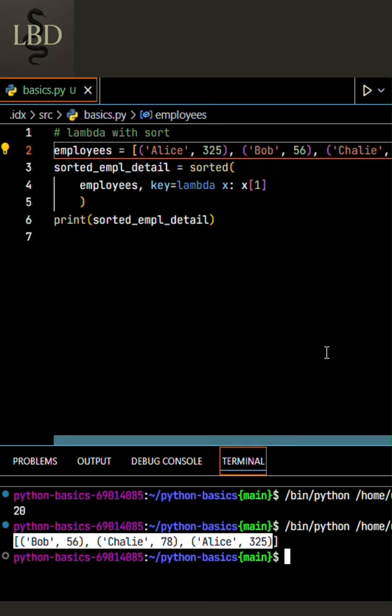So these types of functions are perfect for quick one-off operations, but we should keep them only for simple tasks. Complex logic belongs in regular functions.